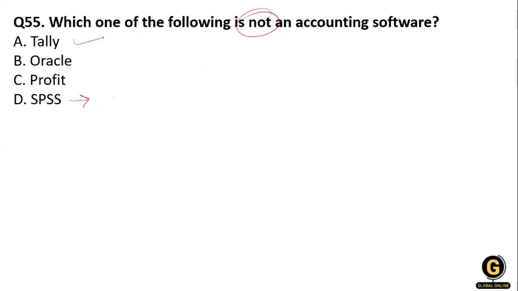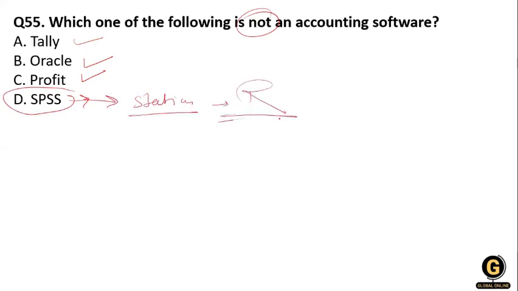Tally is accounting software, Oracle is accounting software, and Profit is also accounting software. We use them as accounting software. But SPSS is used to calculate statistical values for research. Clear? So that's why option D is correct, that is SPSS.